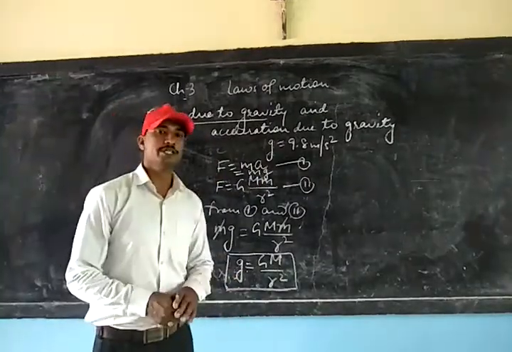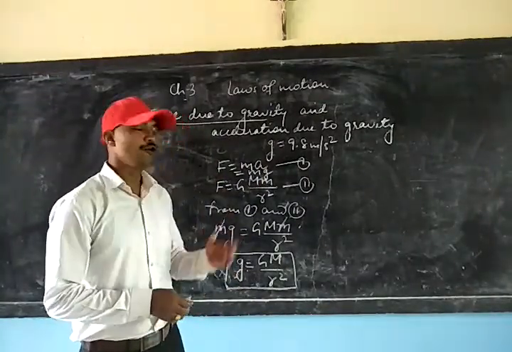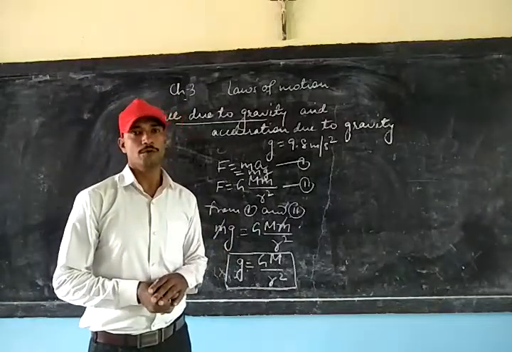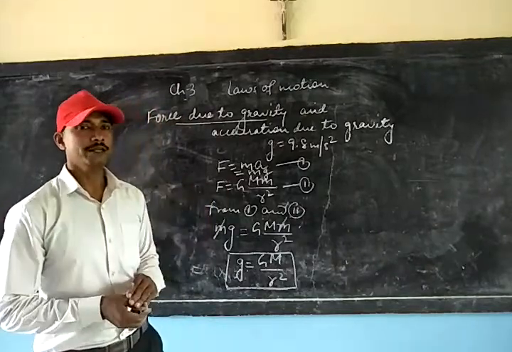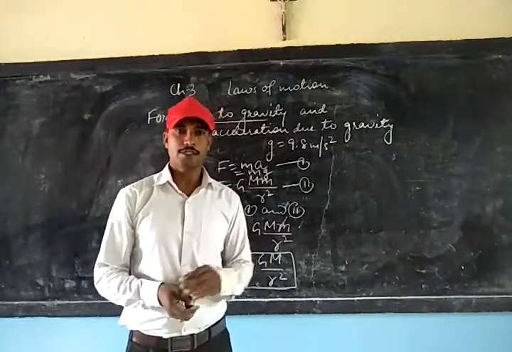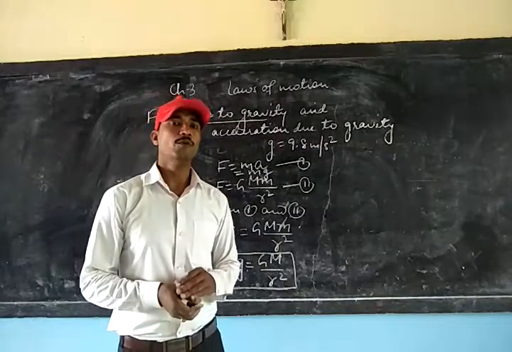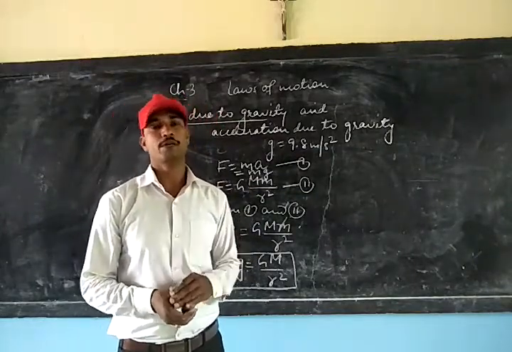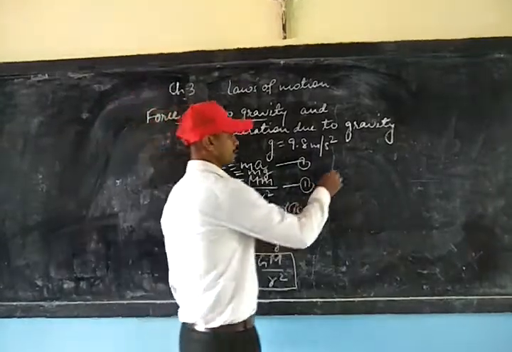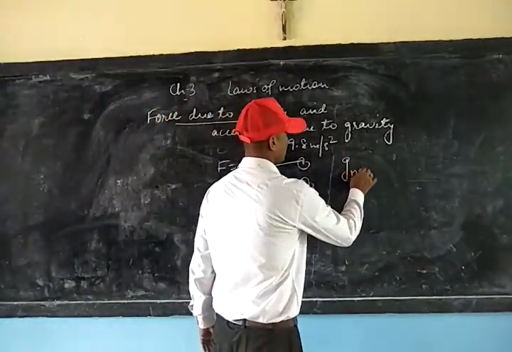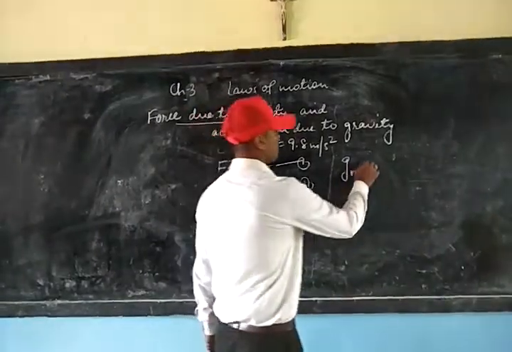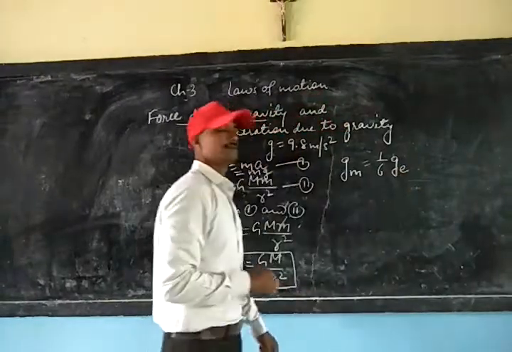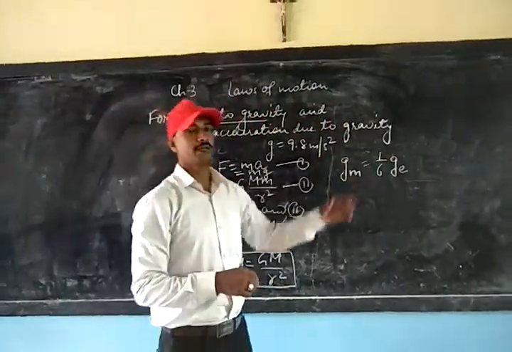Let us now try to see what value of g we will get on going to the moon. Remember, the value of g, that is acceleration due to gravity of the moon, is 1/6 times the acceleration due to gravity of the earth. We can write acceleration due to gravity on moon is equal to 1/6 the acceleration due to gravity on the earth. Let us see how it came.